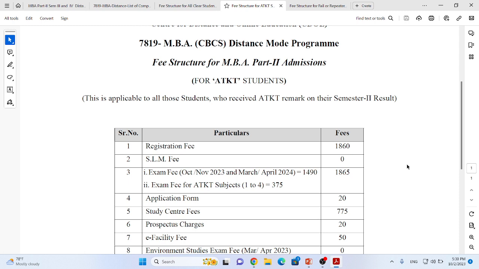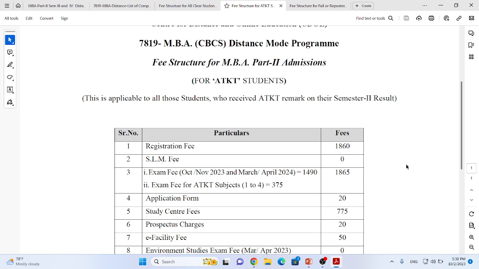Irrespective of semester 1 or 2 of MBA part 1, 1 to 4 subjects are remaining. The result sheet will show as fail-ATKT. If you check your result, at the bottom it will show as fail ATKT.